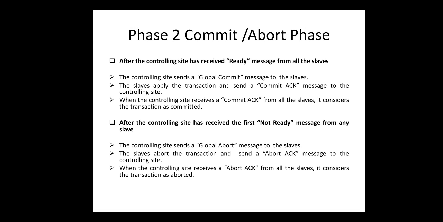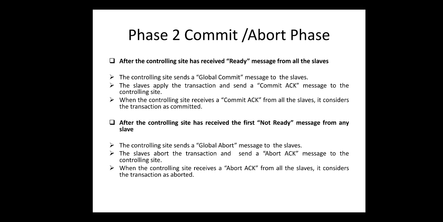Now we will discuss the second phase, that is the commit or abort phase. As we have discussed, there are only two scenarios: one is ready and the other is not ready. So it clearly indicates that when all the slaves, that means all the databases, are sending the ready message, they are going to commit.